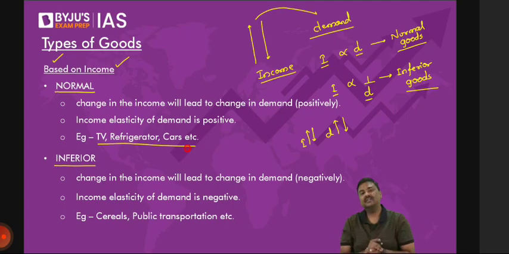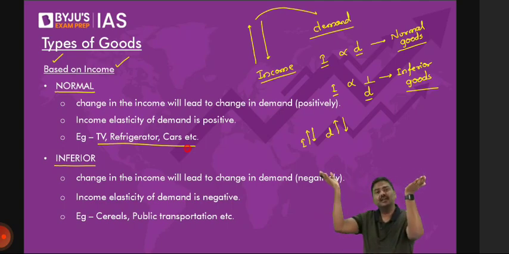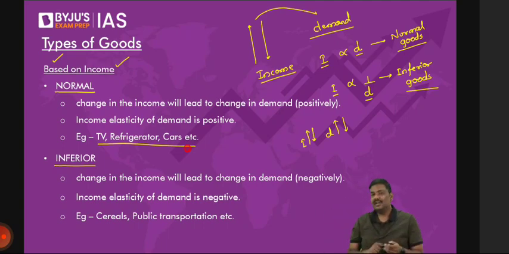So what is happening here? With the rise in the income, demand for these commodities is also increasing. Directly related. Can I call this normal goods? And sir, what happens if the income falls? Of course, just apply your logic.